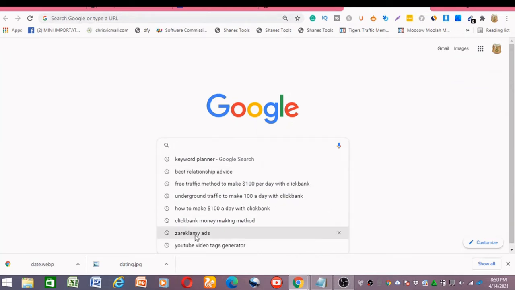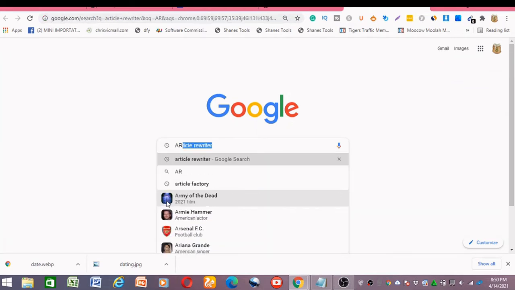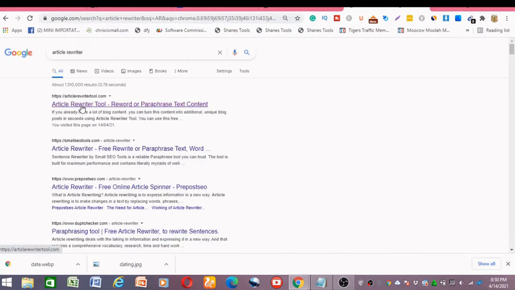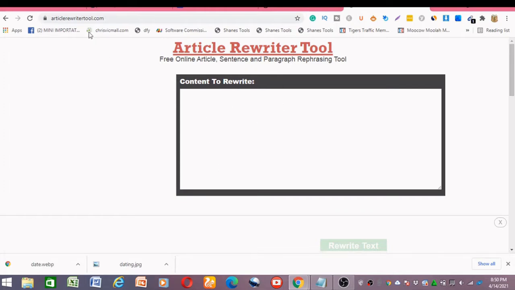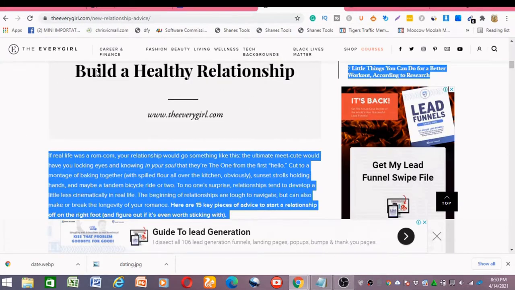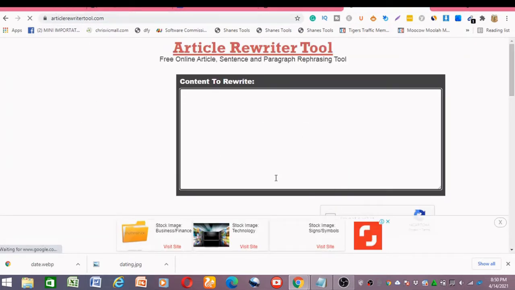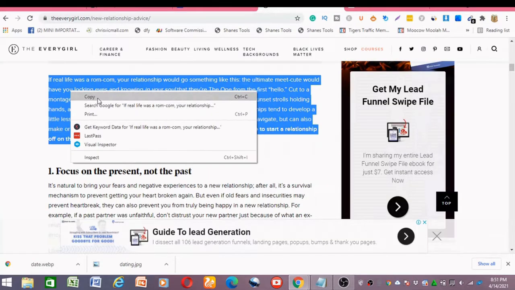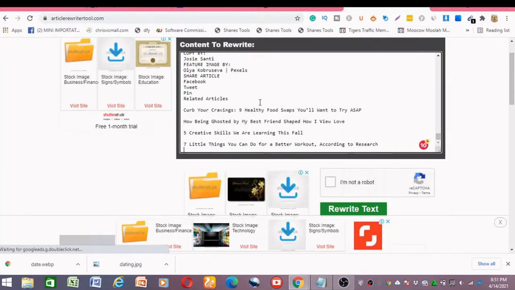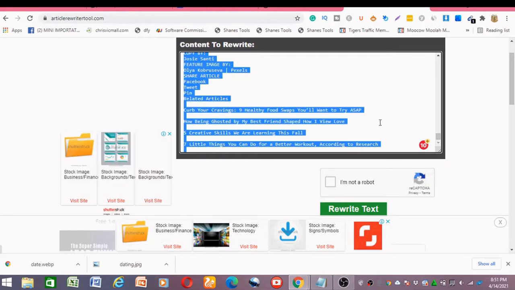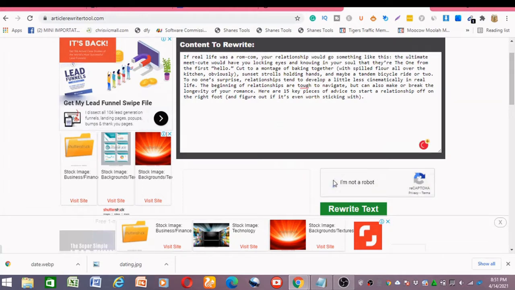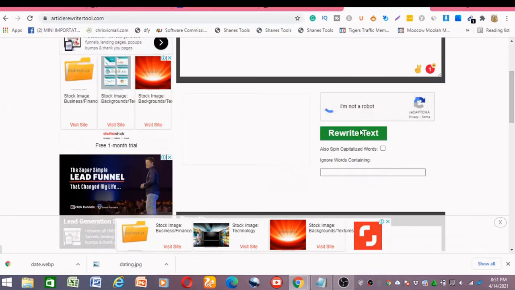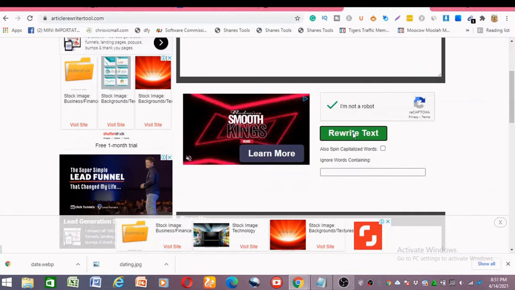Just type in article writer, and you use this first one here. Okay, then you paste in the article you copied from this website here, theeverygirl.com. You paste the article into this box here. You copy this, then you head straight to the article writer. Control A, you paste it here, and you hit on I'm not a robot, and you click on this rewrite text.